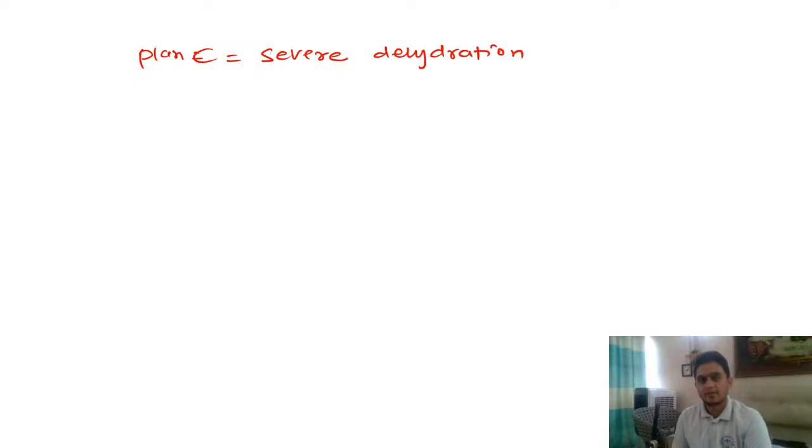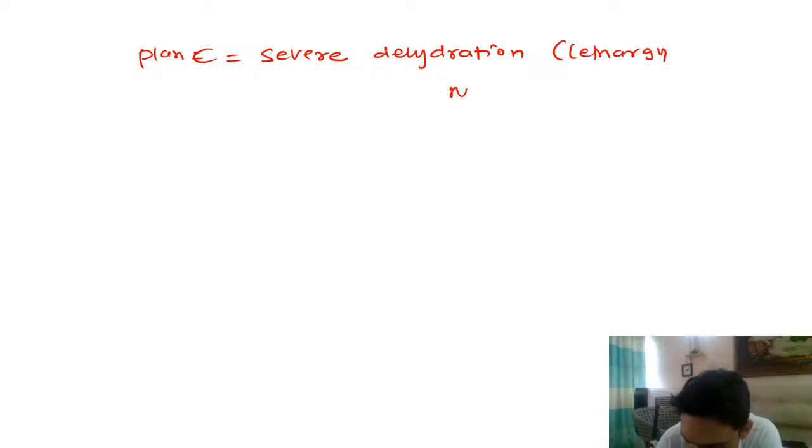So plan C we use in severe dehydration. Severe dehydration means the child is lethargic and not able to drink. So these will be the pointers. The total fluid that we give is 100 ml per kg.